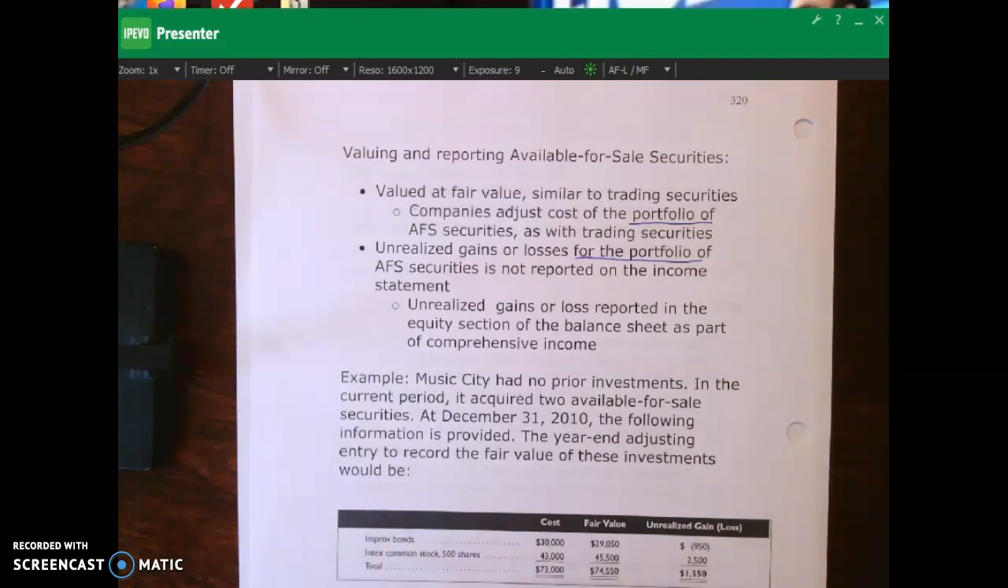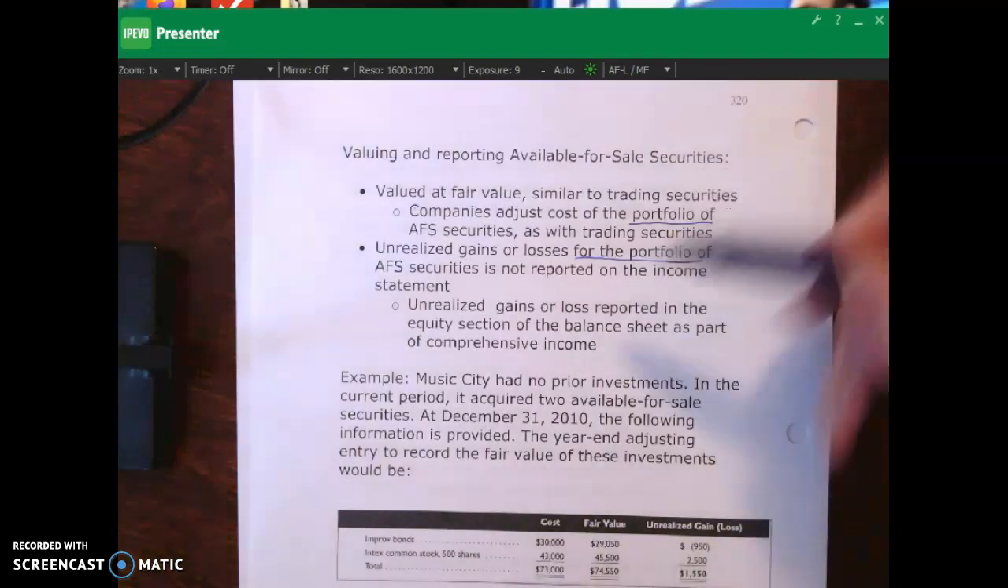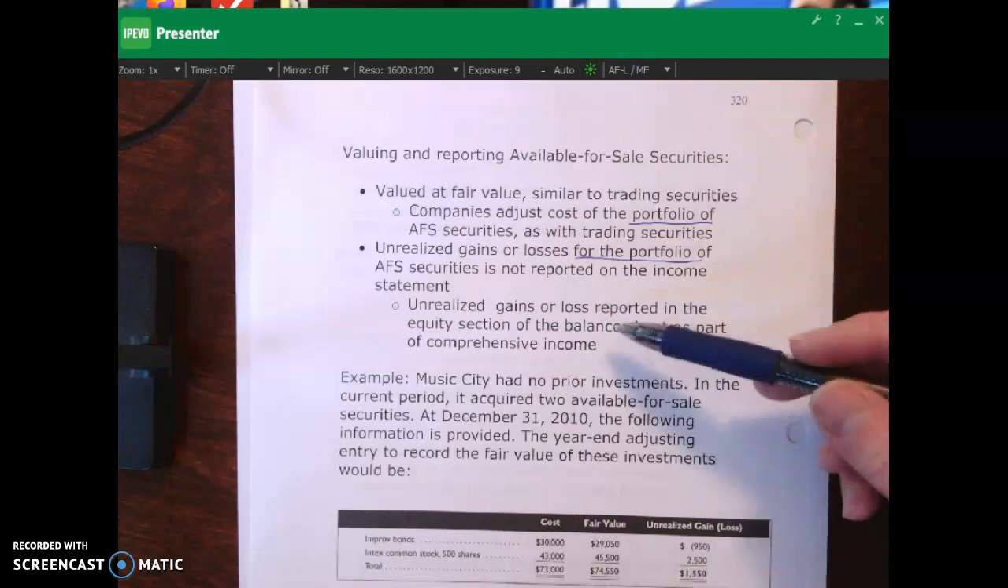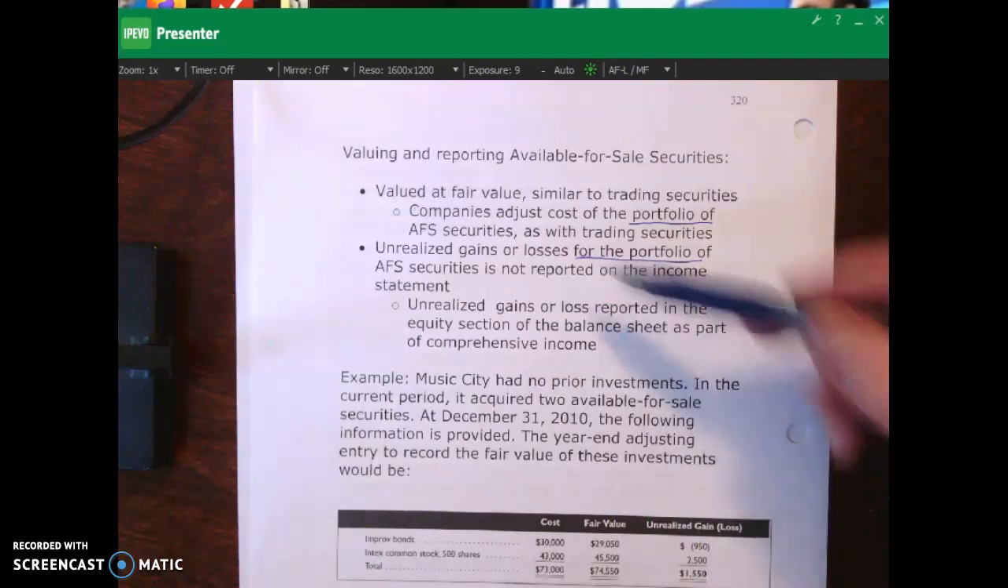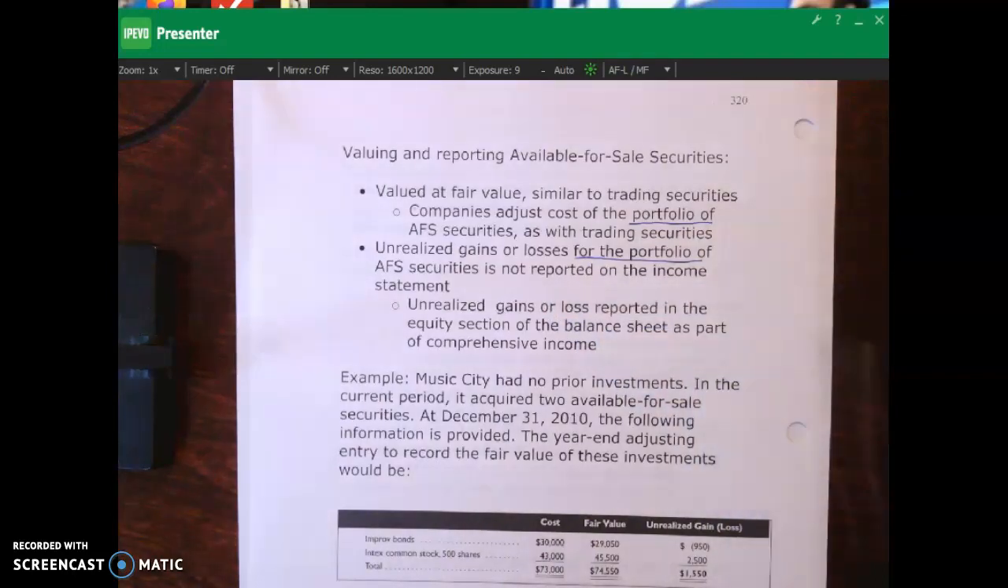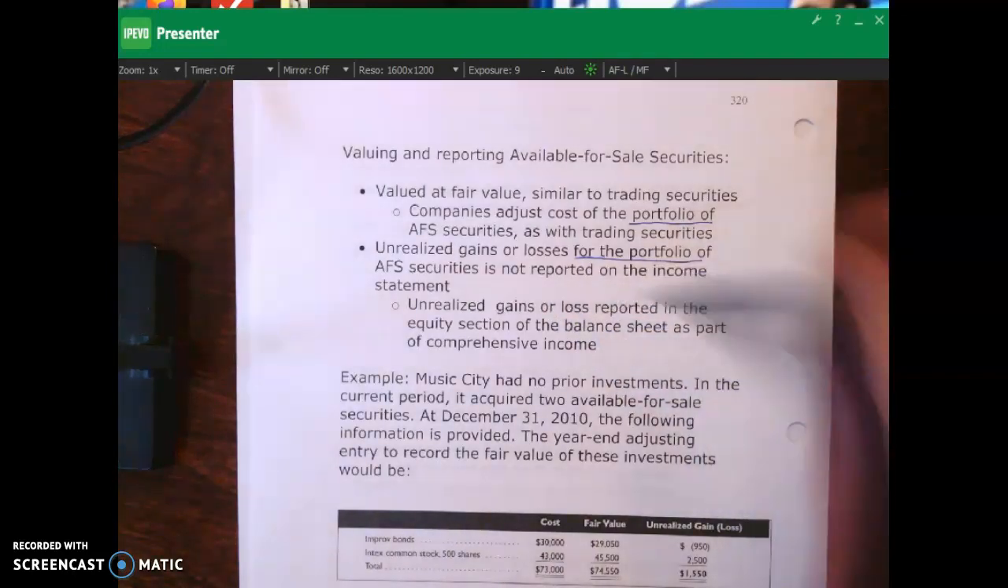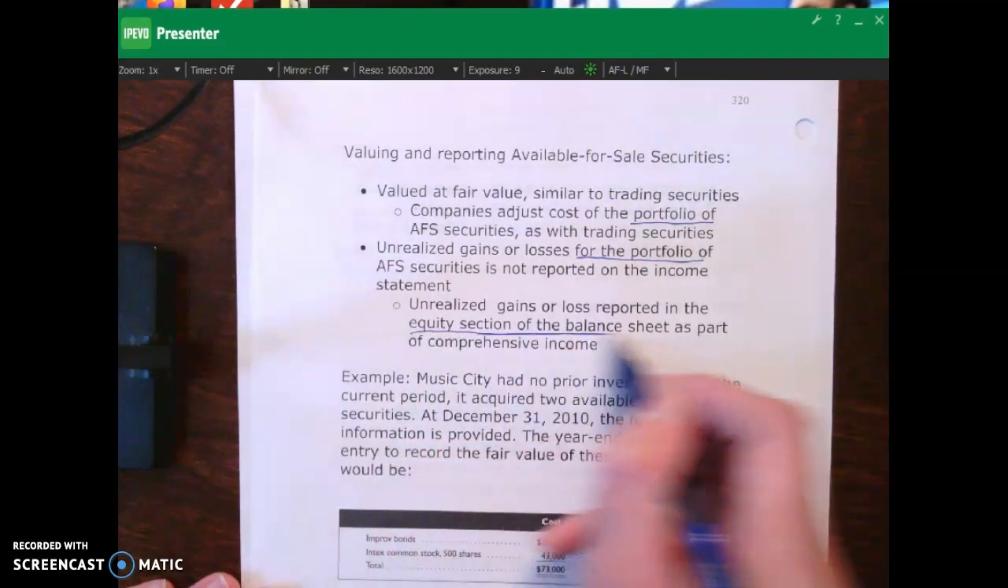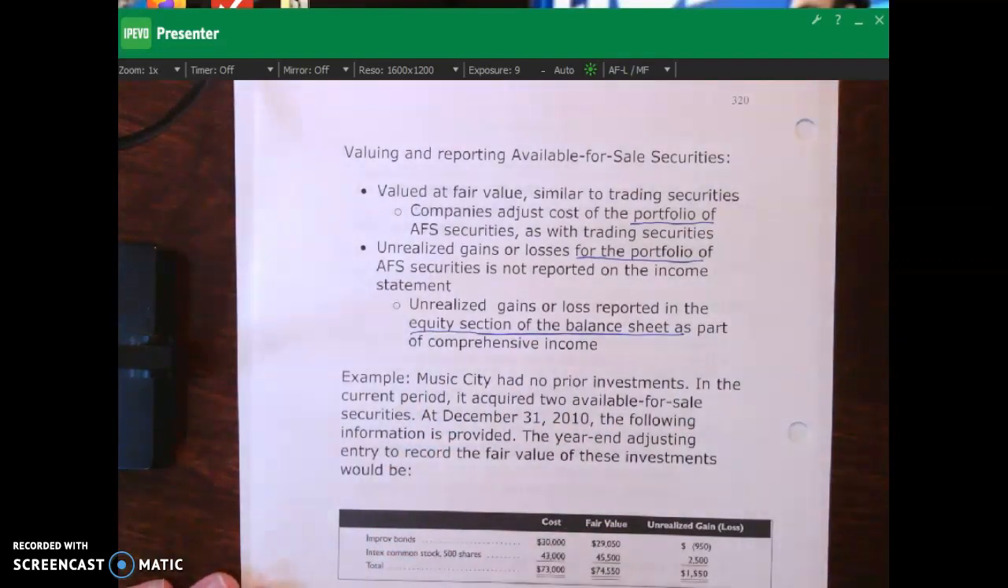So if you had 10 stocks and collectively they all increased by $1,000, some went down, some went up, but when you took the average, it was $1,000 increase over cost. That's the entire portfolio. So that's where you would have the unrealized gain of $1,000. So you're not looking at individual, you're looking at the entire portfolio. Okay? The unrealized gains or loss, unlike trading securities, where the unrealized gains and losses were reported on the income statement, in this case, they're reported on the equity section of the balance sheet. Okay? And so I'll show you a picture of that.